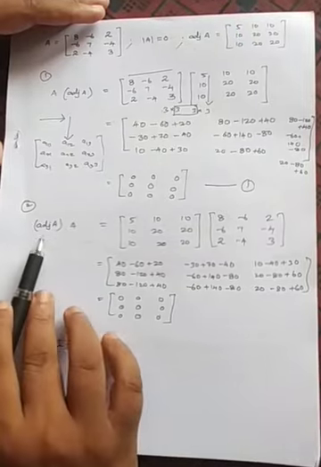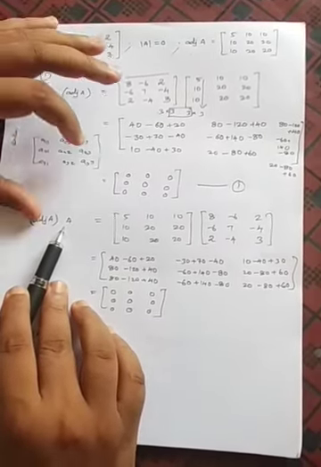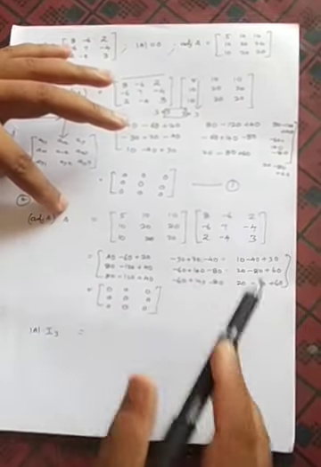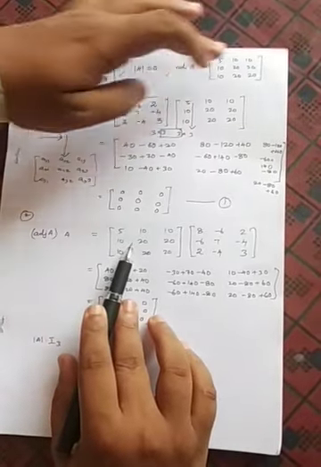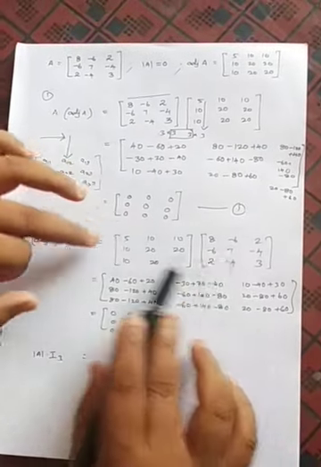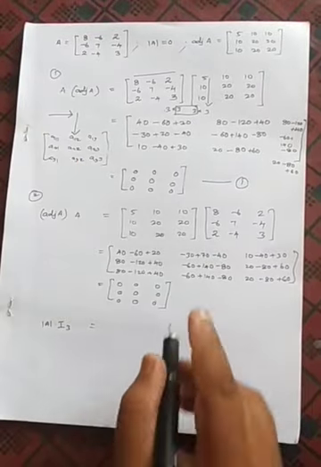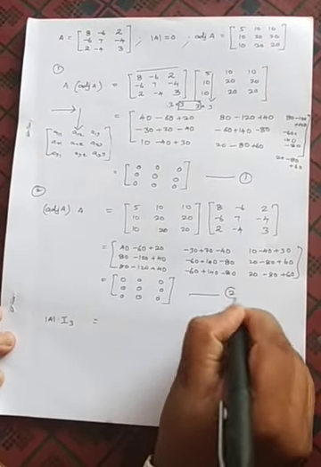Now you can see adjoint A into A. Here we have done A into adjoint A, and here adjoint A into A. I have already done it because it takes time. So the adjoint A value I have taken and written, and that is the A matrix. I have taken the value. If I multiply, I am getting the same answer as what we have done here. Same, we are getting the 0 matrix. This value we take as the second.